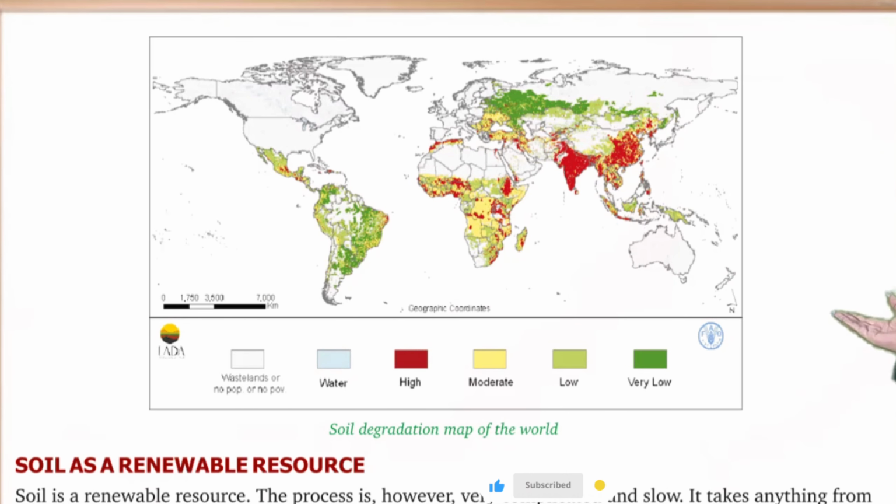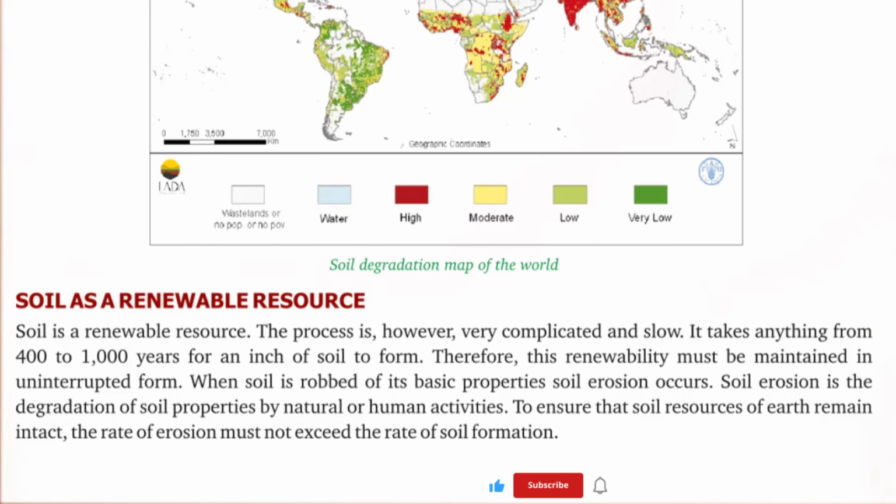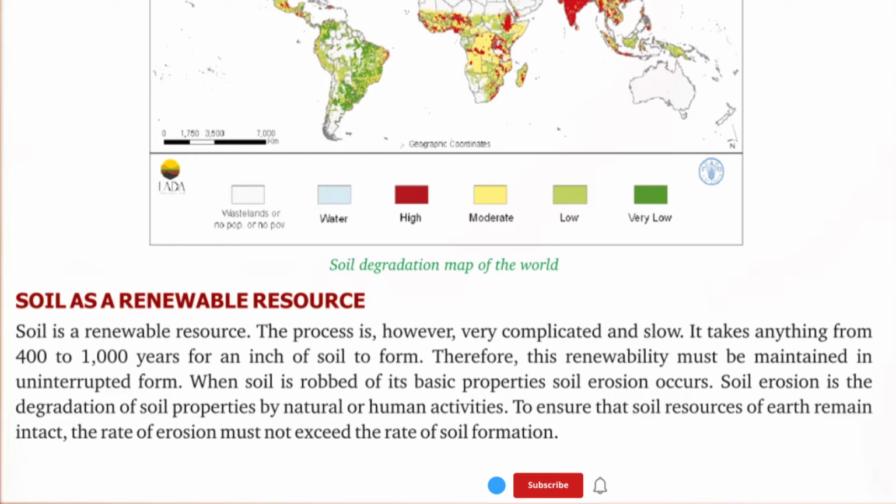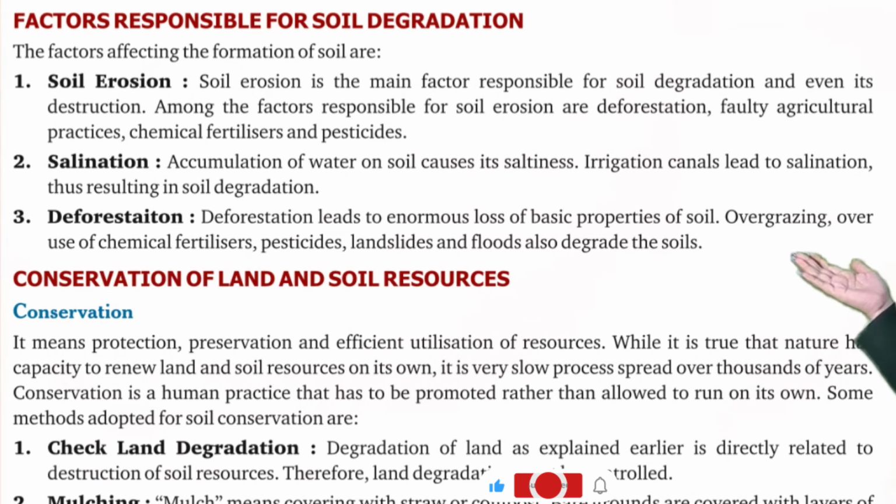In the picture you can see a soil degradation map of the world. Soil is a renewable resource. The process is however very complicated and slow. It takes anything from 400 to 1000 years for an inch of soil to form. Therefore, this renewability must be maintained in uninterrupted form. When soil is robbed of its basic properties, soil erosion occurs. Soil erosion is the degradation of soil properties by natural or human activities. To ensure that soil resources of the earth remain intact, the rate of erosion must not exceed the rate of soil formation. Factors responsible for soil degradation.